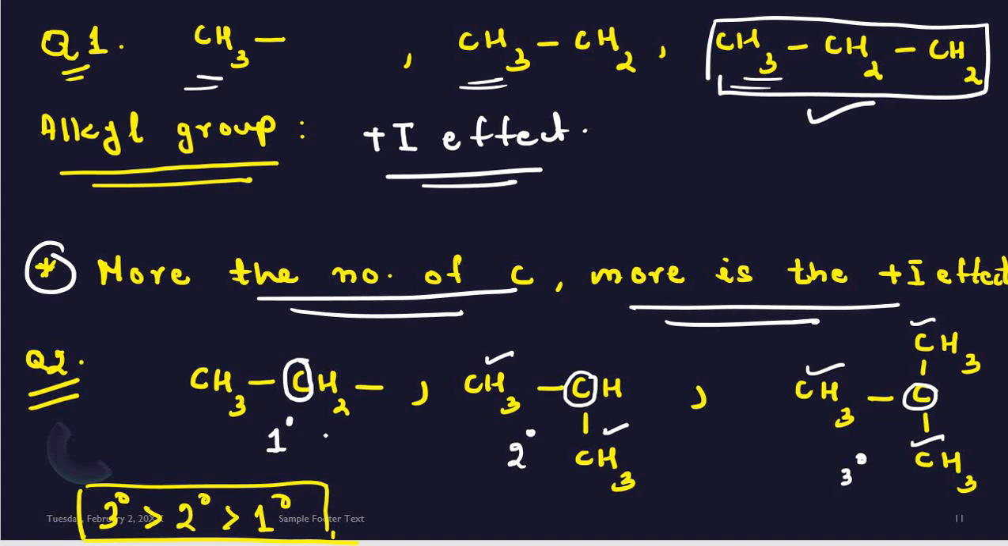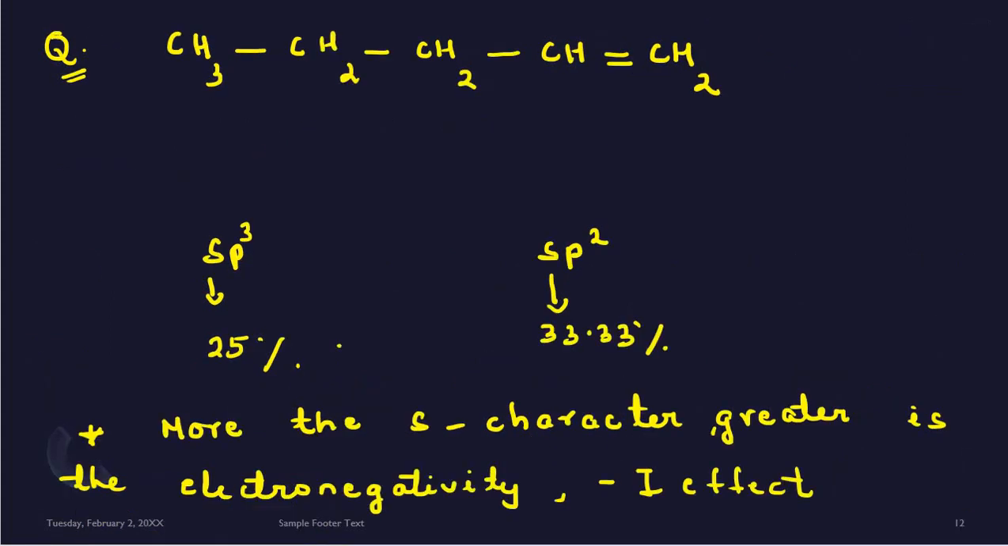So the order of inductive effect is that the tertiary has the higher inductive effect compared to secondary and primary. So another point that we got is that the inductive effect in the case of tertiary, secondary and primary is in the order of what? The tertiary one will have the greater inductive effect compared to secondary and primary. Now let us take one more example.